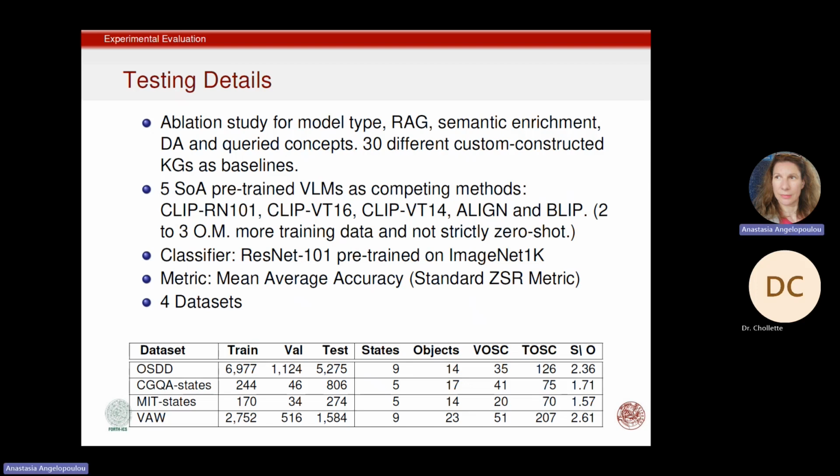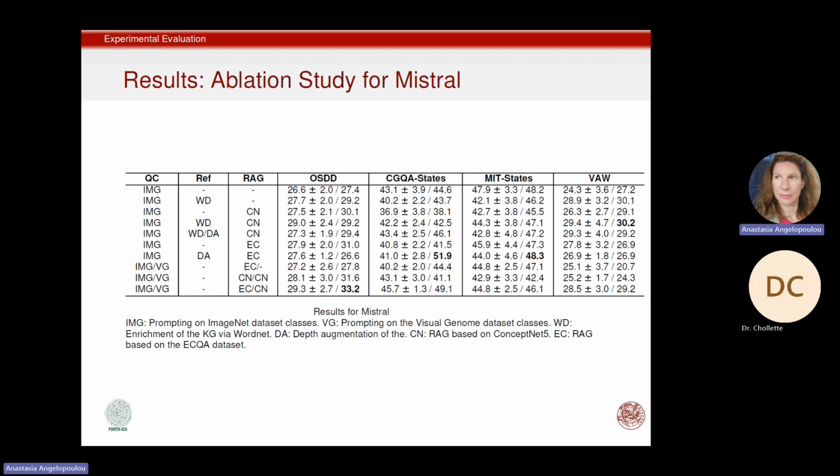And we have tested all methods on 4 datasets. You can see some details for these datasets. These are all the publicly available object state datasets. Now, you can see here the results for the method that uses Mistral. The first column has to do with the queried concept, the second with the refinement, the third with the RAG, and the last 4 columns correspond to the 4 datasets.